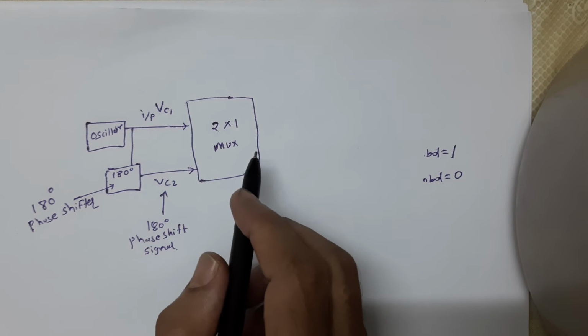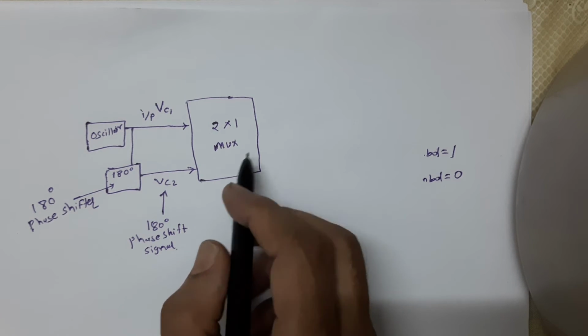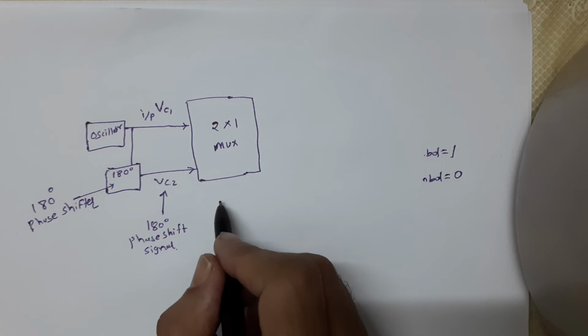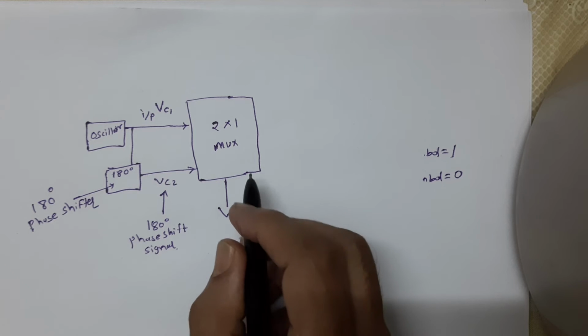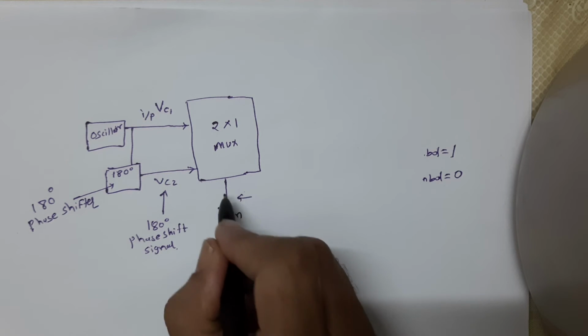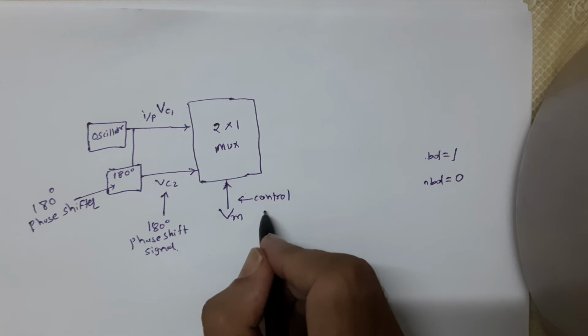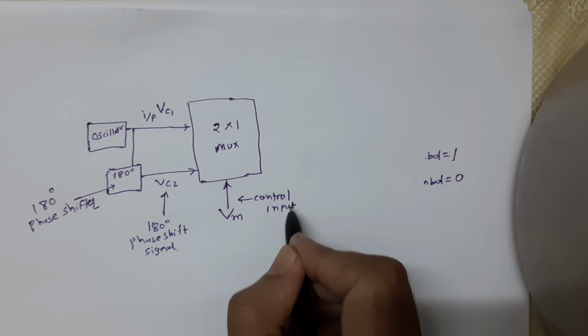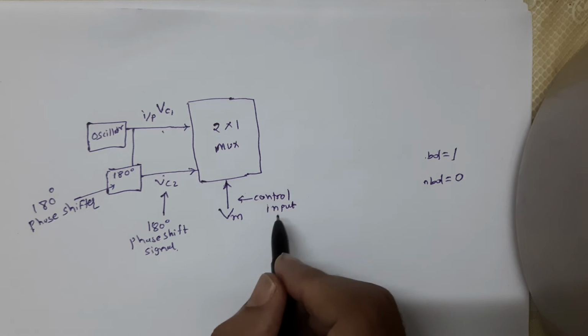Again, you know that in a multiplexer there is one control signal. Here the control signal is our VM, that means our message signal. This is our control input. These are the two inputs. This is our control signal.